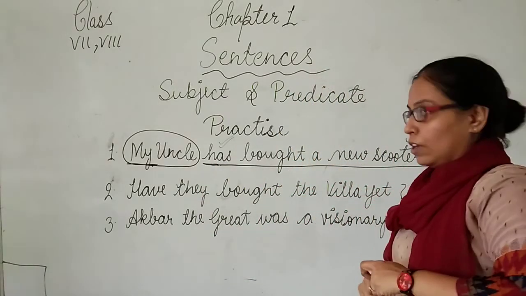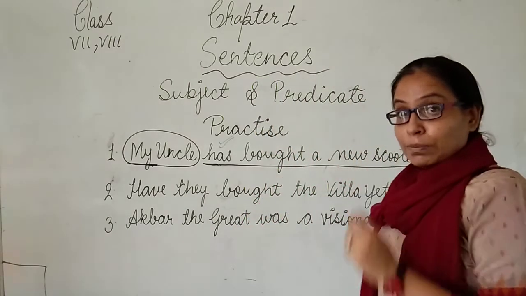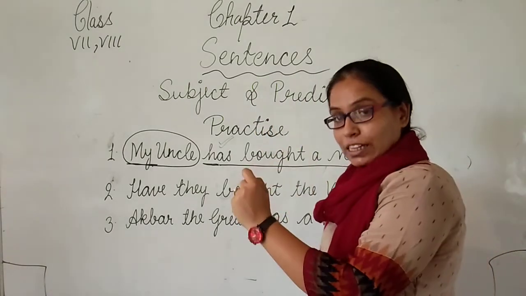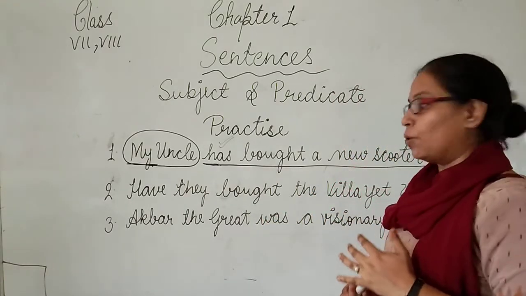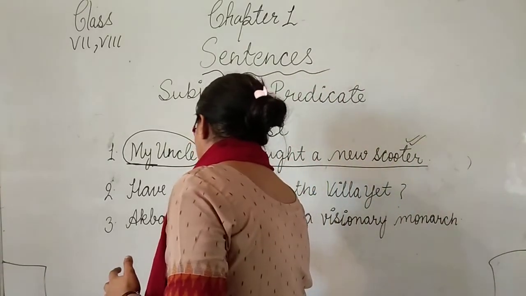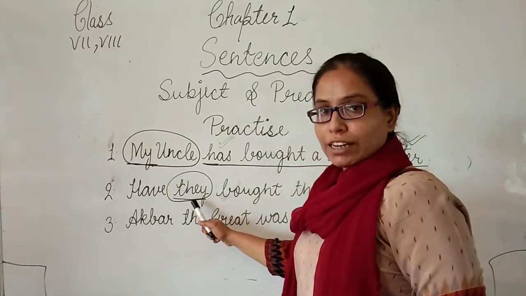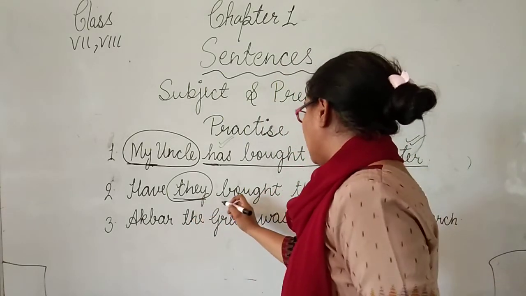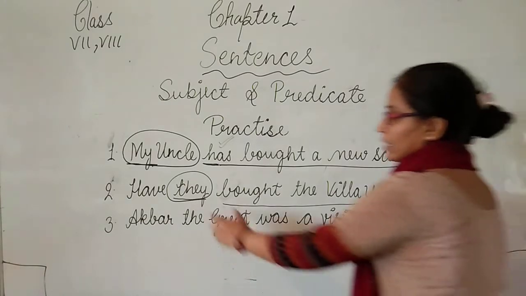In the beginning, when I taught you about the subject, I told you that the subject is what is doing in the sentence, and it is a person, thing or a pronoun. So we can see the pronoun here, they. So they is here the subject. The subject is here and the remaining part is the predicate. I hope, beta, you get it, that the subject is they